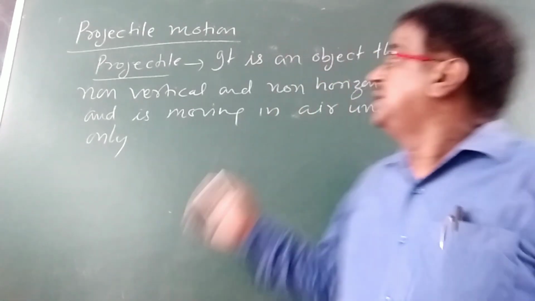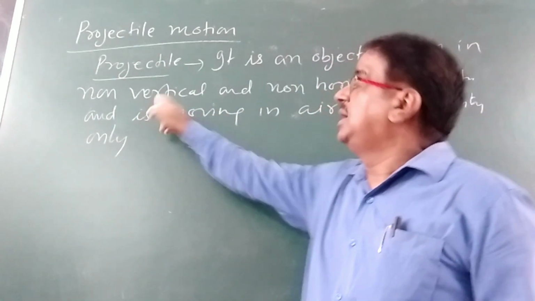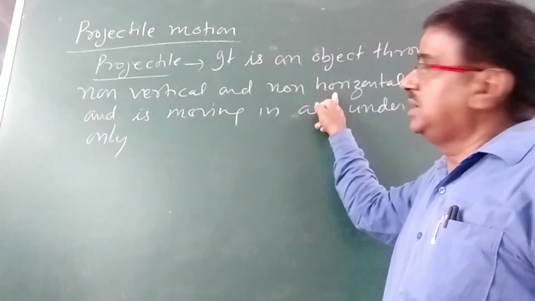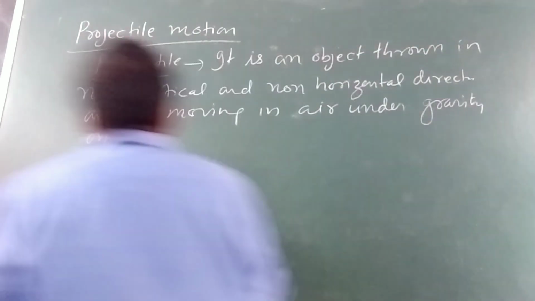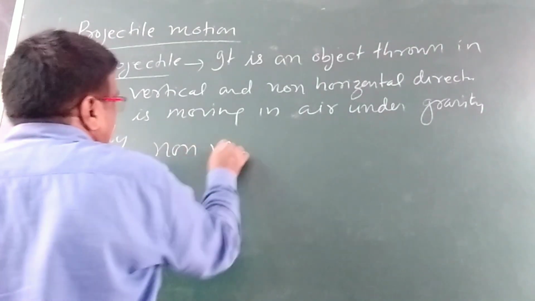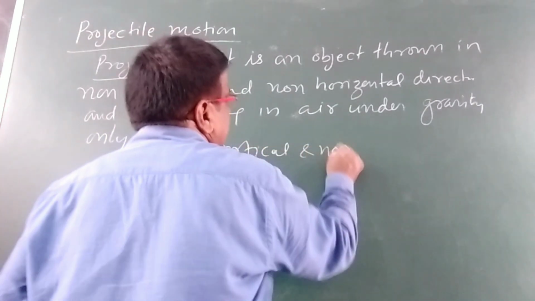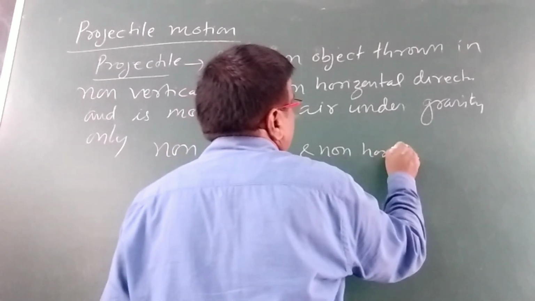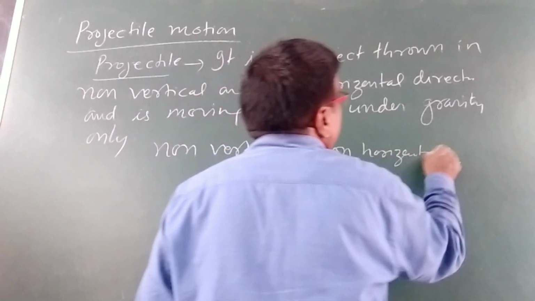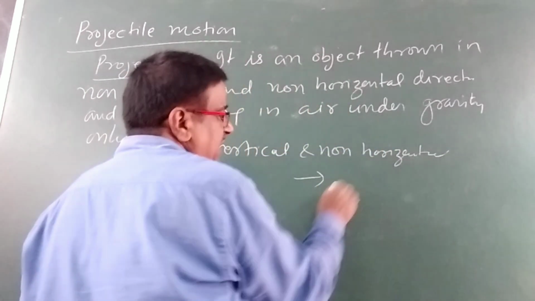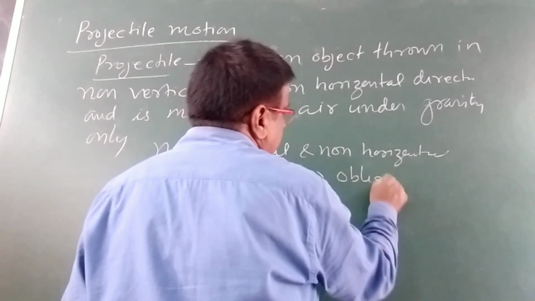If it is thrown in a non-vertical and non-horizontal direction, then this projectile is termed as an oblique projectile.